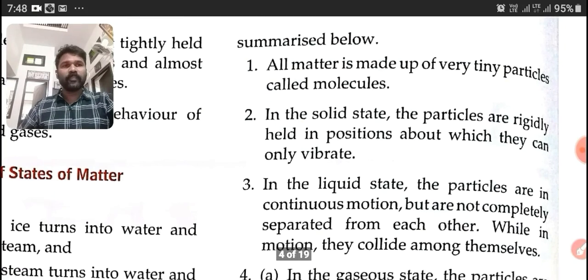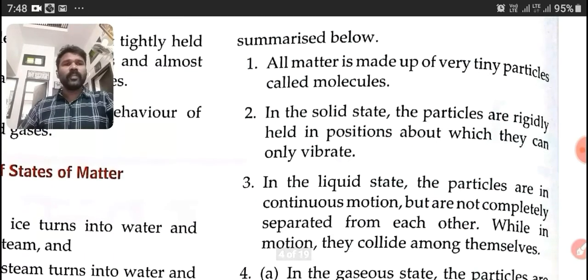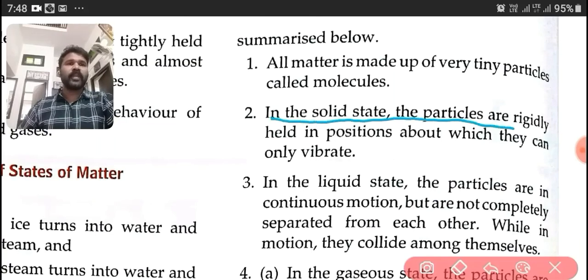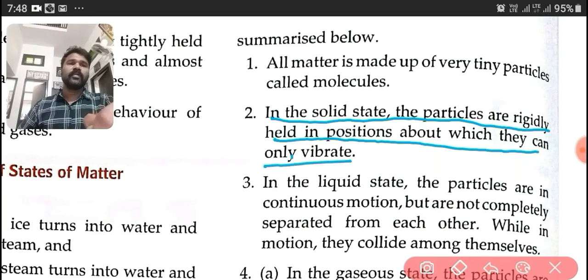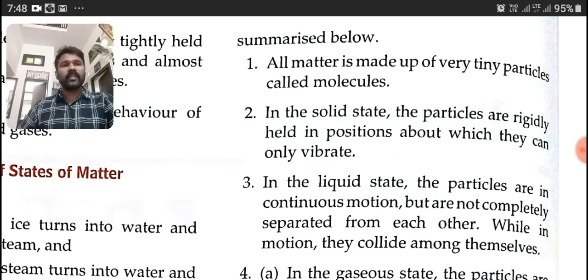Second point, in the solid state, the particles are rigidly held in positions about which they can only vibrate. Yesterday we discussed that in the solid state the particles are tightly packed. That's why these particles cannot move from one place to another, they can only vibrate.